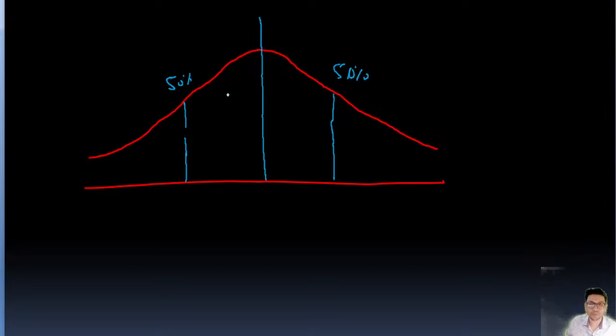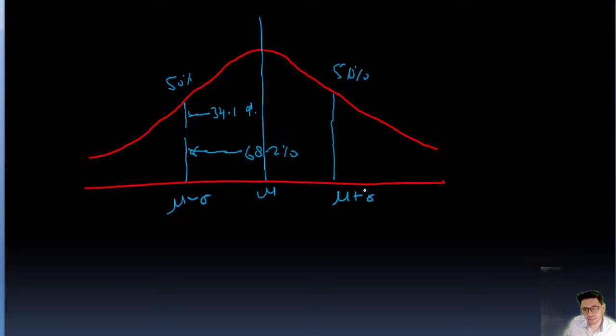And we know this value, I have already explained, this value is 68.2%. It means this value is going to be 34.1%. This we know. And this is mu, this is mu minus sigma, and this is mu plus sigma.